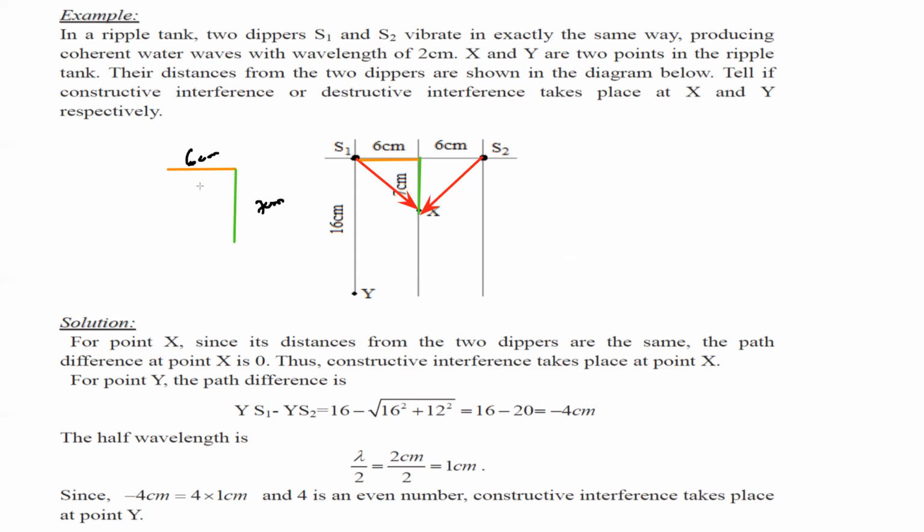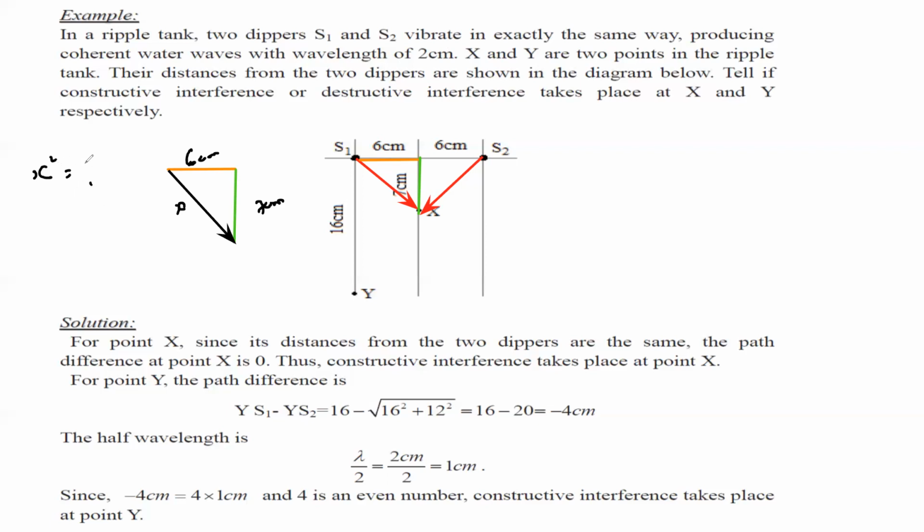And we want this distance. So if we apply Pythagoras theorem, we have the base, we have the perpendicular, we need the hypotenuse. So, for example, if I say this is x, it will be x square is equal to hypotenuse square, which is equal to base square plus perpendicular square.